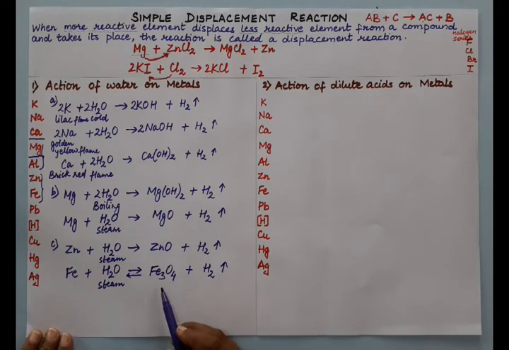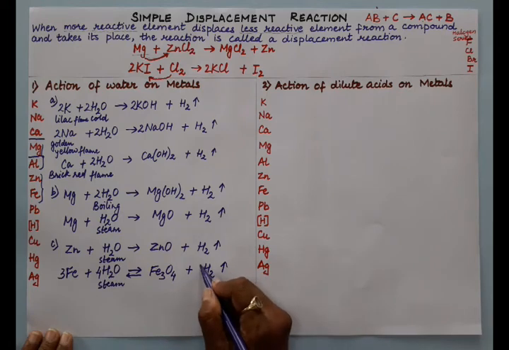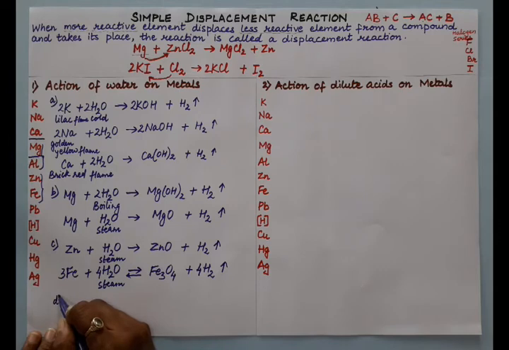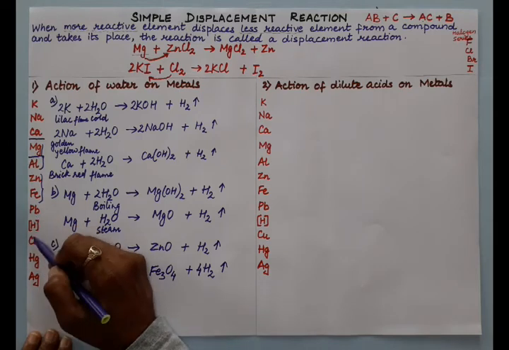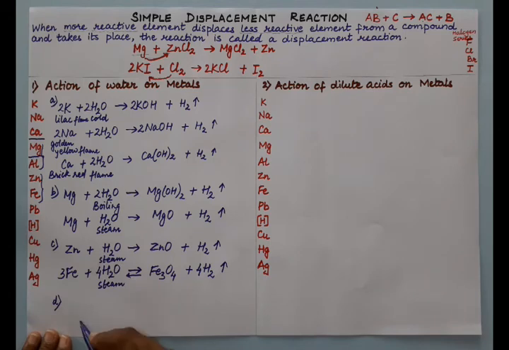Triferric tetraoxide we will get as a residue, and this is a reversible reaction. So a brown color triferric tetraoxide is formed. Now the last is lead and metals below hydrogen, which do not displace hydrogen because they are least reactive.